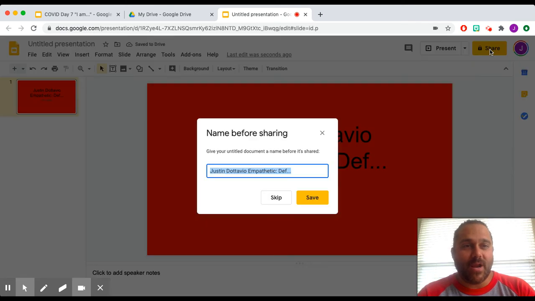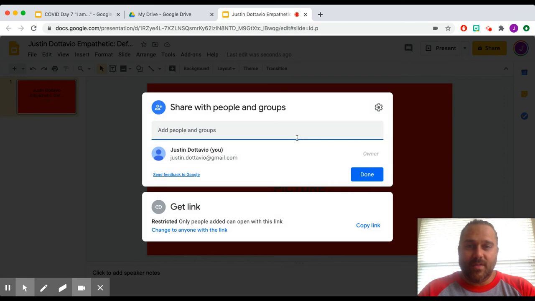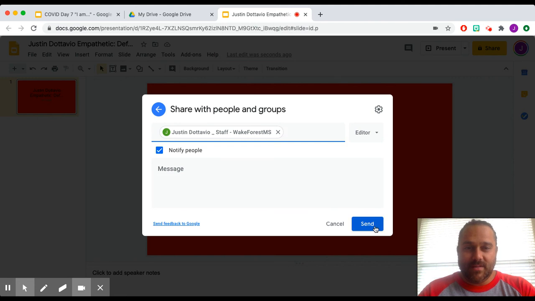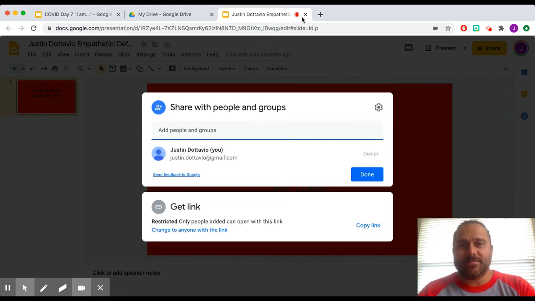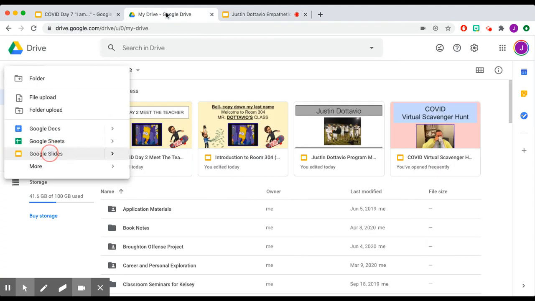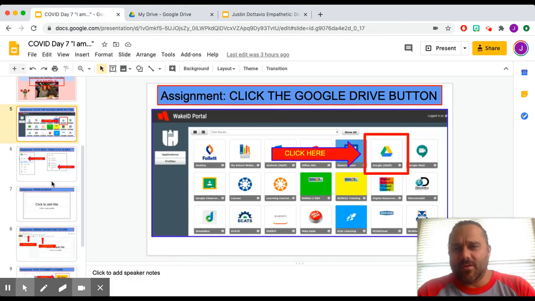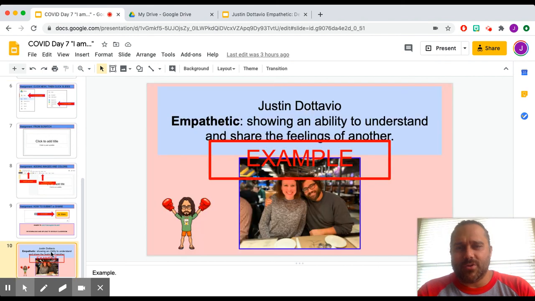Go up here and press share. You would name it, save, and then you would be able to send it over to me. So JDOTT, and there I am popping up right there. And then you would hit send, all right? So that's a pretty simple part of this overall process there, right? And so it'll be saved in there, all right? And again, your final product should look like that.